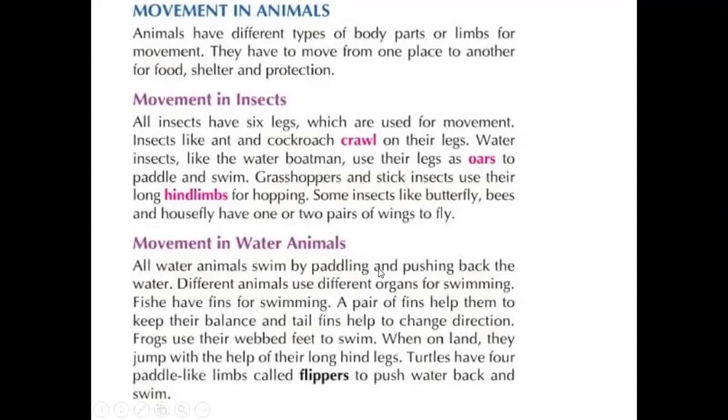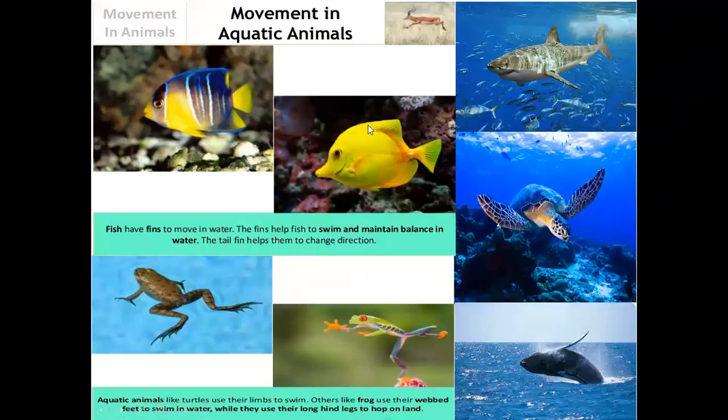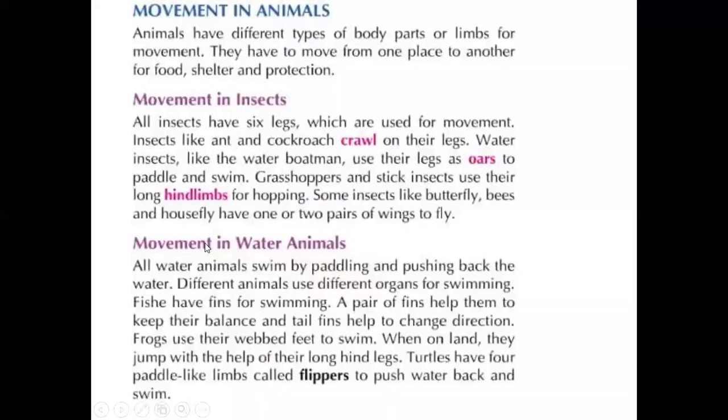Understand? And next, movement in water animals. See, dear students, water animals means aquatic animals.